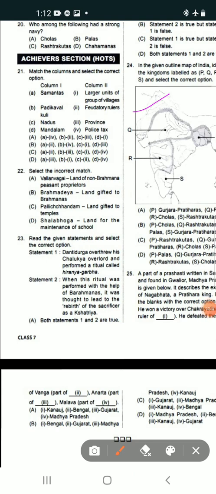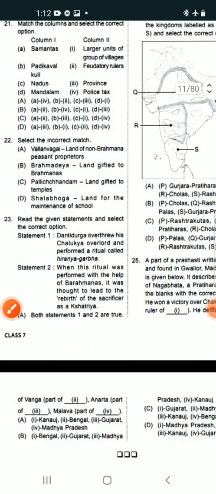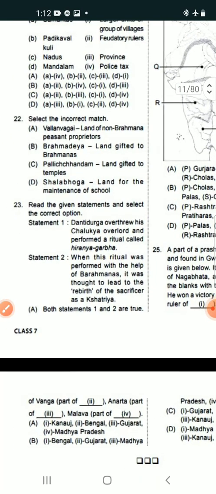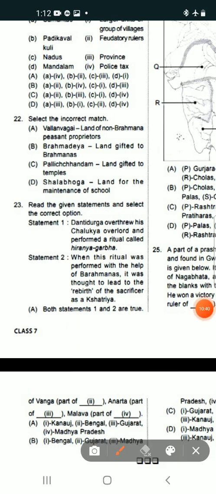Now I am discussing question number 22. What is question number 22? Select the incorrect match.